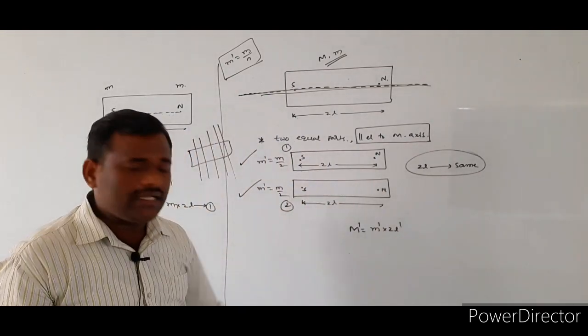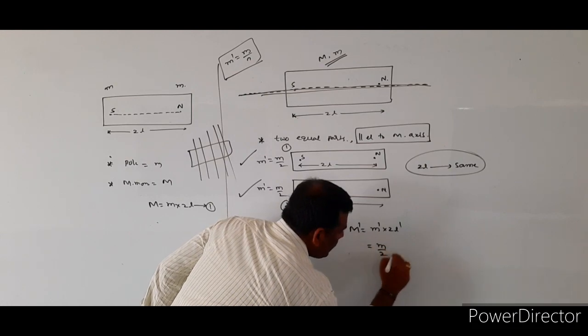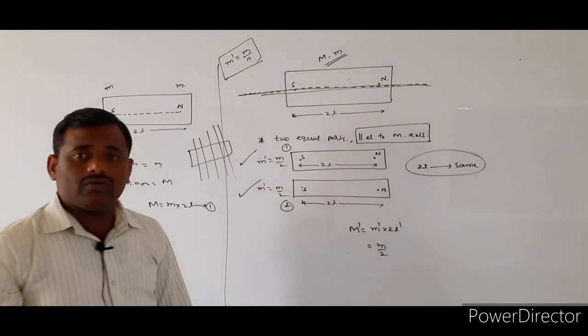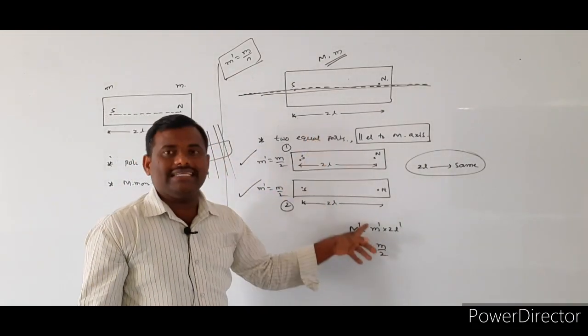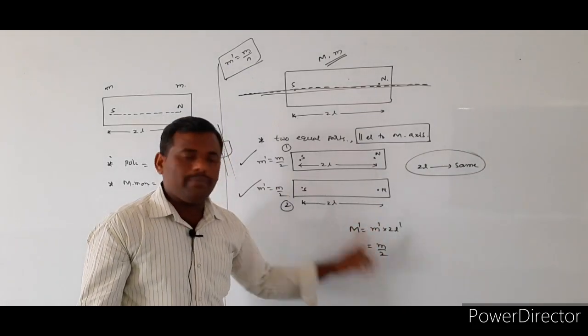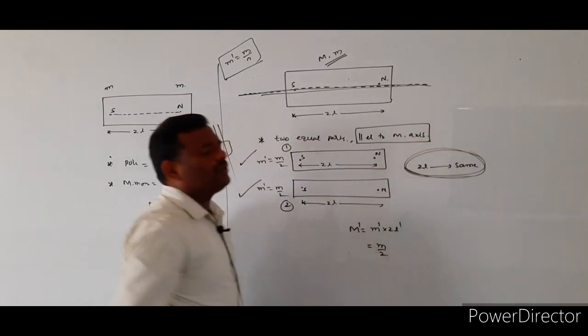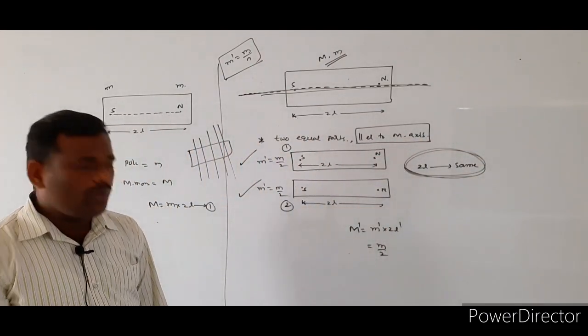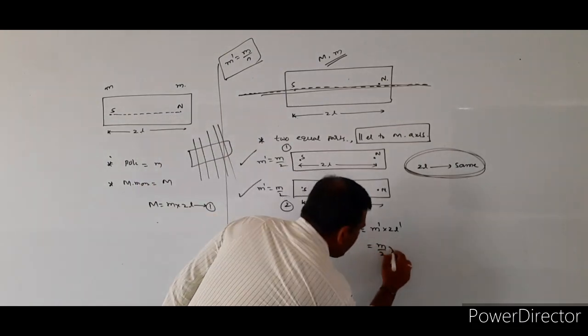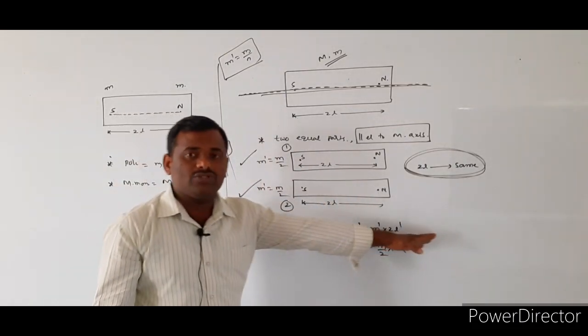Here small m dash is equal to M by 2, because it is cut into only two pieces. And here the magnetic length does not change, so 2l dash becomes 2l only.